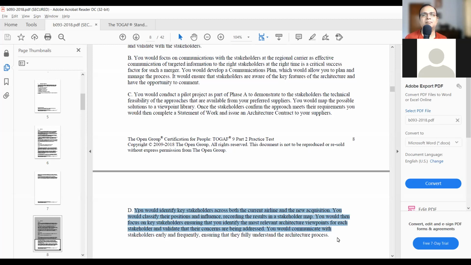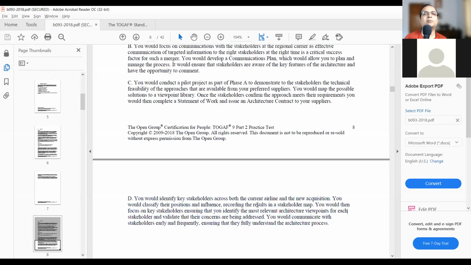So I think this one is, according to me, the correct best answer, D. Actually, it's saying about this architecture map. Actually, your voice is not coming. You are on mute, I think, Kiran. Okay. So it is talking about the stakeholder map. That's also quite important. So yes, it is D.